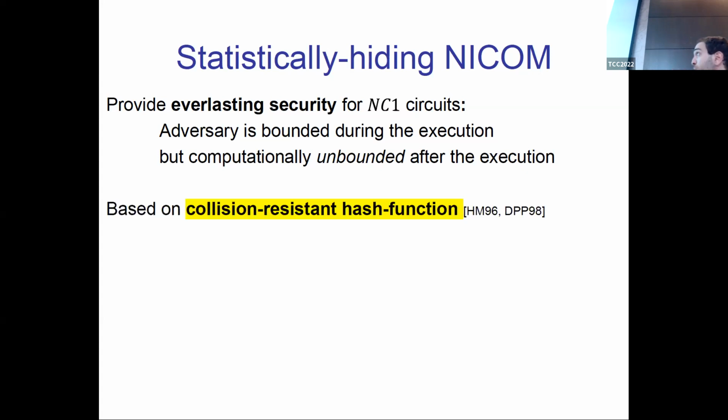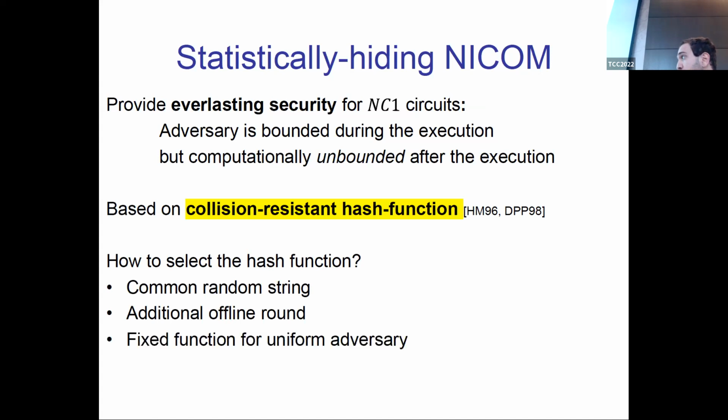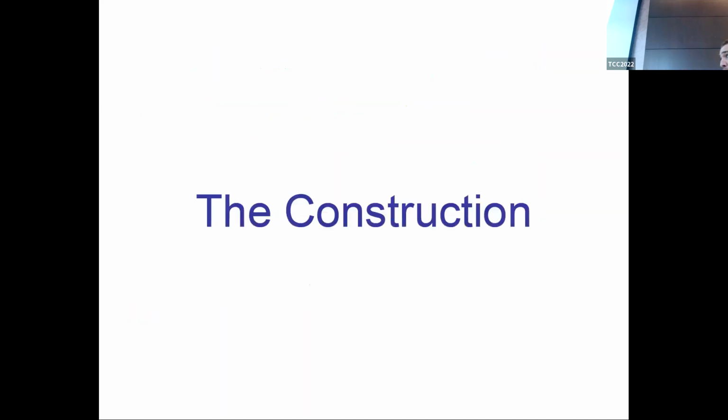Again, it is known that such commitments can be based on Minicrypt type assumptions, in this case, collision resistant hash functions. I should mention that there is a technicality regarding how we select the hash functions. Because the adversary is non-uniform, we need to select a random hash function from the family, and we need to do so before the execution of the protocol. One way to do it is to use a common random string. We can also have an additional offline round in which the parties select this hash function. And finally, if the adversary is uniform, then we can have a fixed hash function. Good. So those are the results. And now let's see the construction.